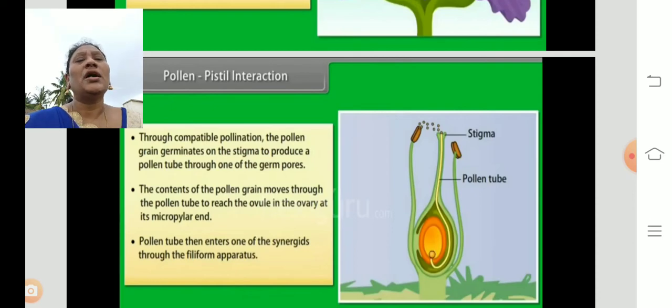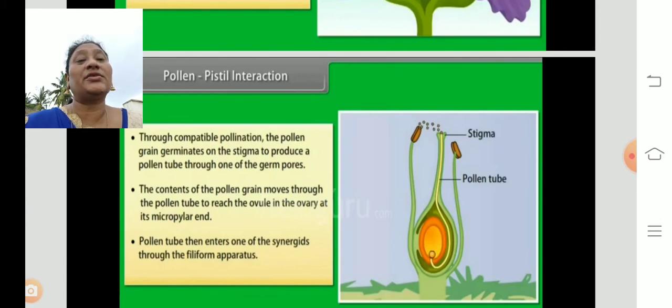Through compatible pollination, the pollen grains germinate on the stigma to produce a pollen tube through one of the germ pores. The contents of the pollen grain move through the pollen tube to reach the ovule in the ovary at its micropyle end. The micropyle end is the end of the ovule. The pollen tube then enters one of the synergids through the filiform apparatus.